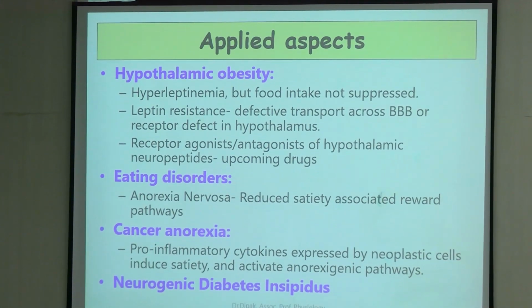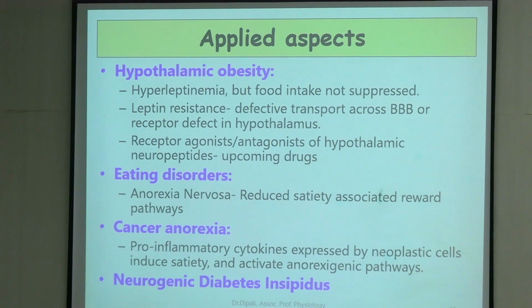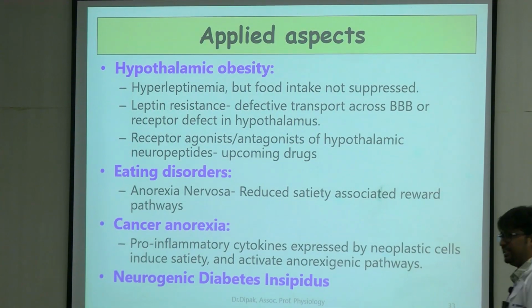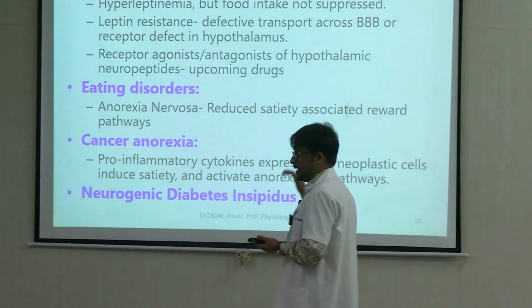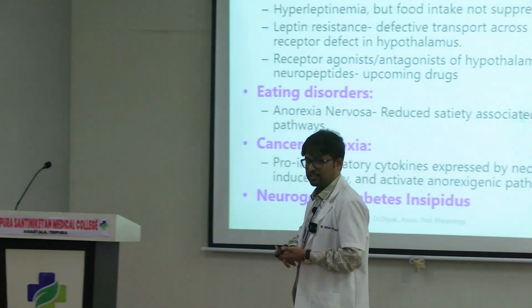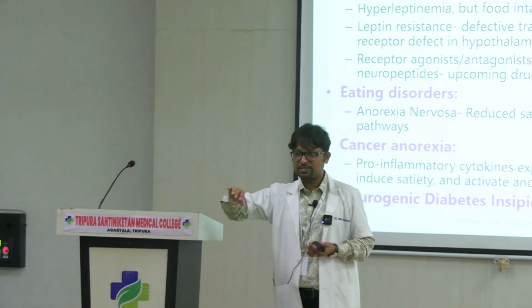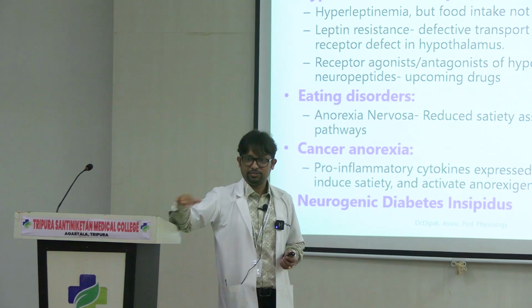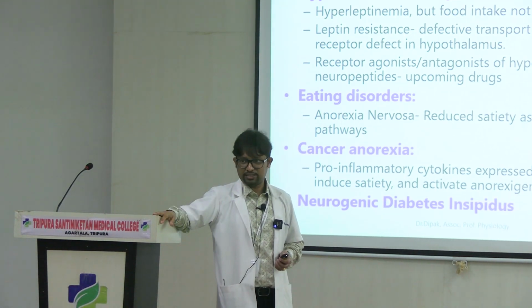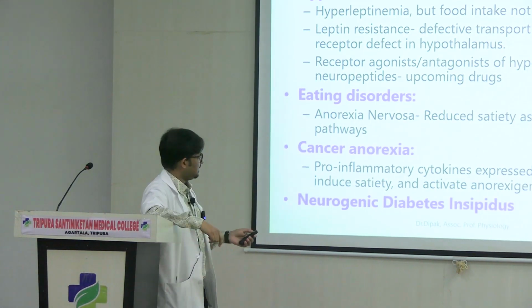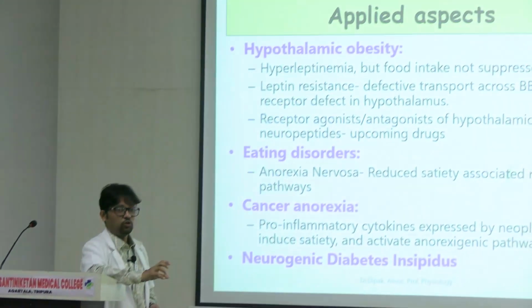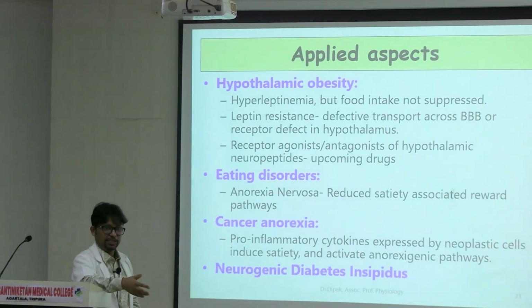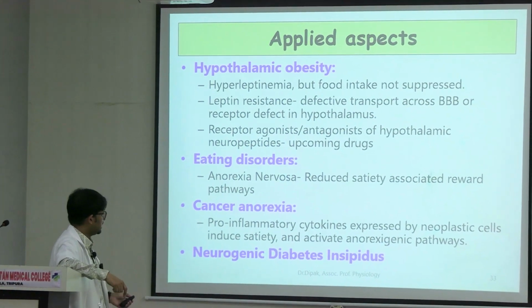In obesity, most of the time the intervention that we advise is lifestyle modification, and sometimes you go for bariatric surgery. But if we directly target the centers which control feeding behavior, increase and decrease, we can devise some sort of drugs. A lot of such drugs we can see, especially melanocortin receptor agonists. They are in the pipeline. In the coming few years they will be in the market, right?